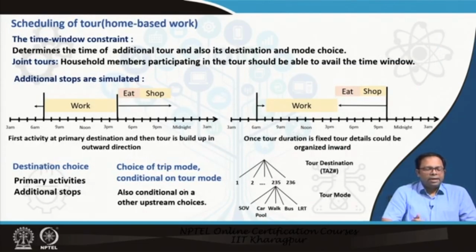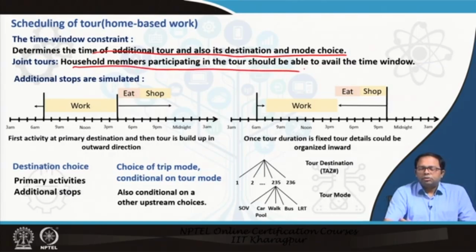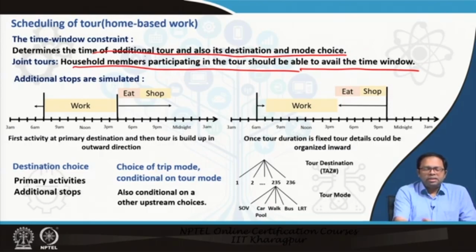Additionally, looking at the time window constraint, it determines the time of the additional tour and also its destination and mode choice. So we can schedule joint tours, with household members participating in a tour able to avail the time window. This we just discussed. For the additional tours, we also need to look at their destination and mode choice. That means certain activities are not possible because of the choice of destination and mode.